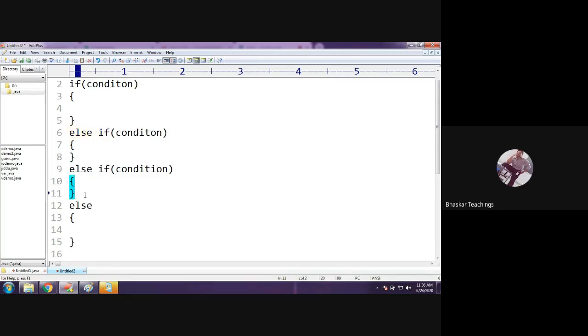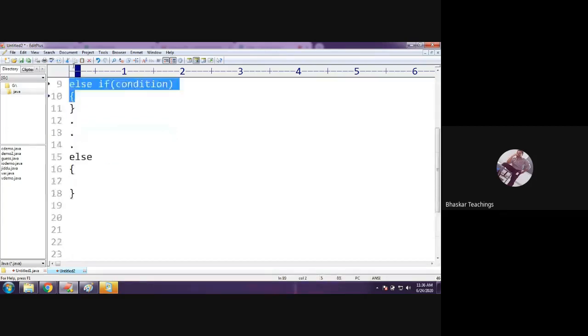So how does this work? Assume I have a few more. Okay. So in this way, I have n number of conditions. Now how does this syntax work? First, the control will check the if condition. If this evaluates to true, it would execute these if body statements, and then it would ignore all the remaining statements. It would directly come to the 19th line, out of all the else if blocks. Why? Consider an example.